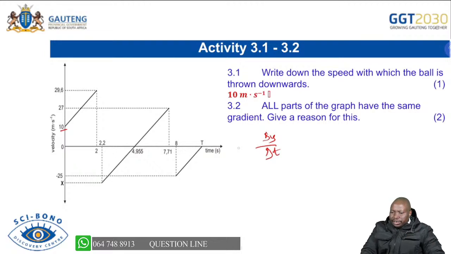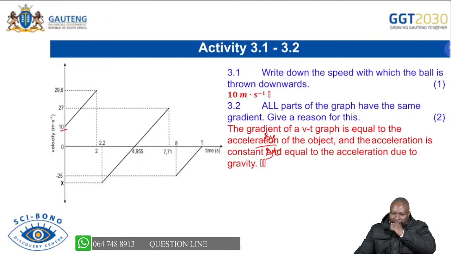And we said our acceleration is g, or gravitational acceleration, that remains the same, which is 9.8 meters per second squared. So you are able to answer that question by saying the gradient of the velocity-time graph is equal to the acceleration of the object, and the acceleration is constant and equal to the acceleration due to gravity as indicated. So you are able to get that one correct with no problem.